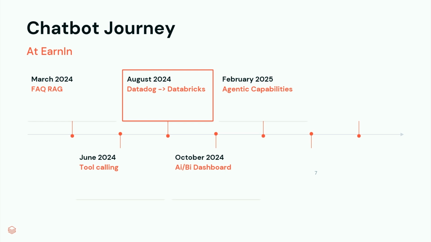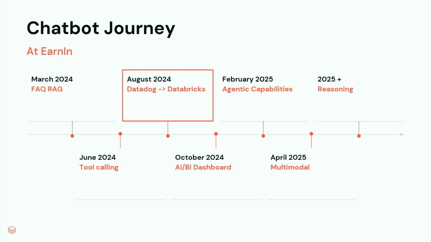Then in April, we released our first multi-modal capability, where we could take in a screenshot, extract the entities through an LLM, and match it to the correct tool call. And now recently, we're exploring using reasoning models to really diagnose issues across all the data we have in the lake. So to recap here, we migrated our metric system from Datadog to Databricks.